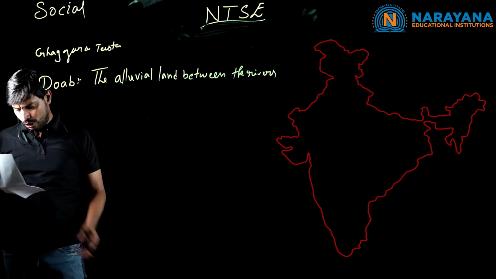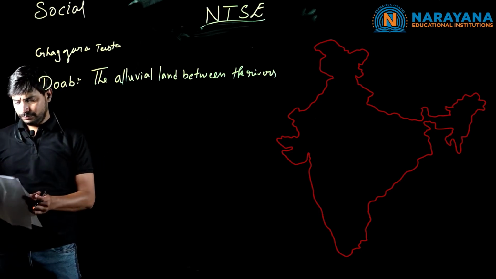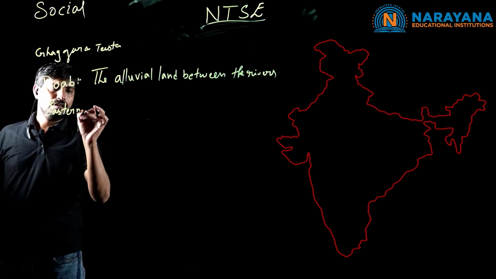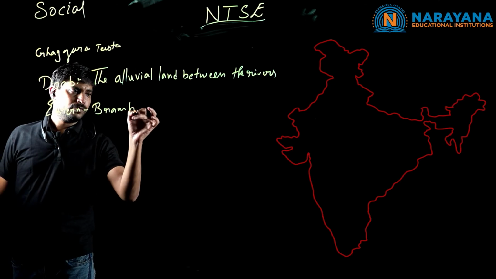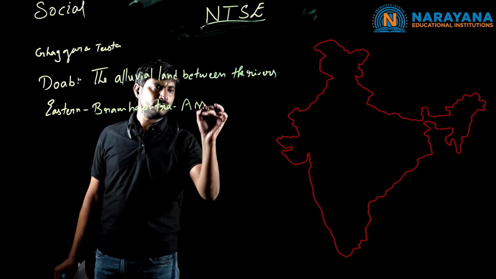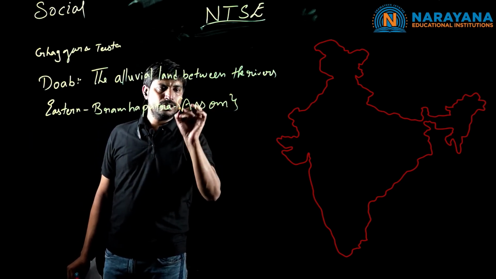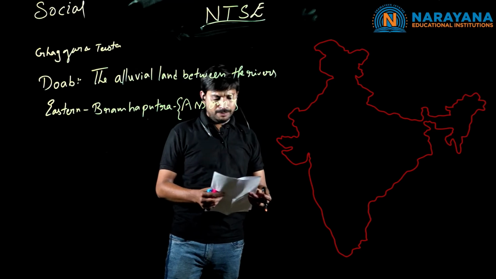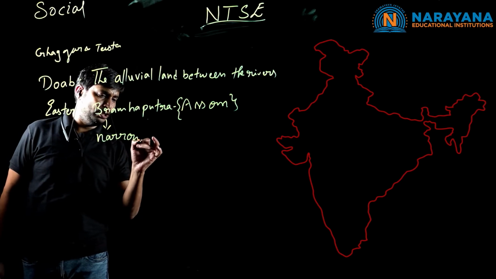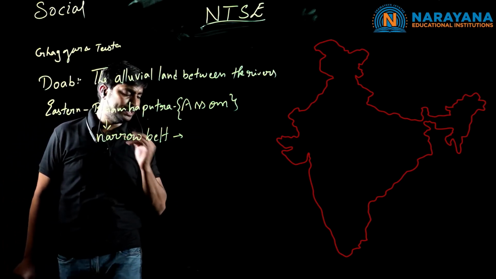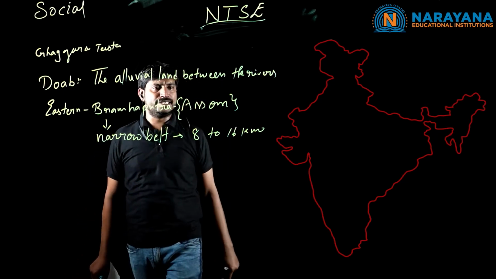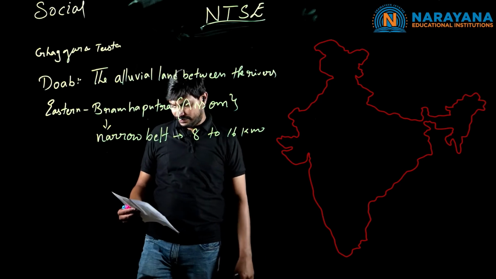The last eastern is about Brahmaputra Valley, nearby Assam. The location is about Assam. Eastern Brahmaputra Valley nearby Assam. And it has a narrow belt. The flow of the river is going to be taken in the narrow pattern, in the narrow belt, where it extends to 8 to 16 kilometers.